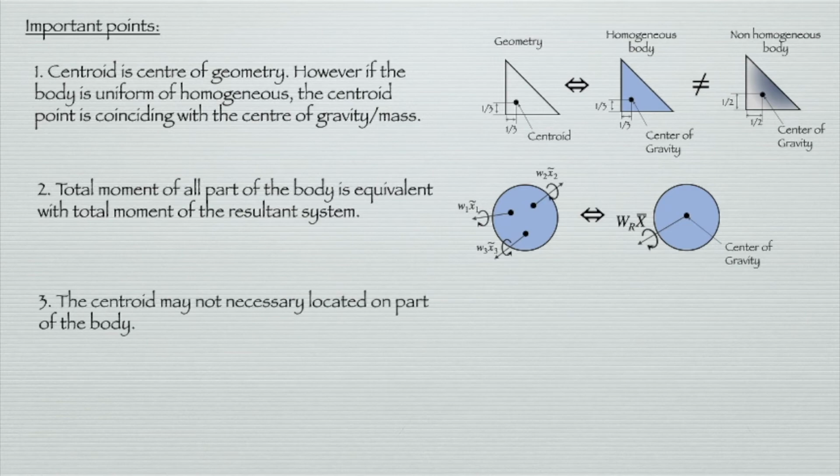And the third one: the center may not necessarily be located on a part of the body. For example, we have a ring whose center of gravity is located at the center of the ring, which is not part of the body. So these are the three main things we need to understand: the definition of the centroid, the difference, and the similarity between the geometry and the homogeneous body.